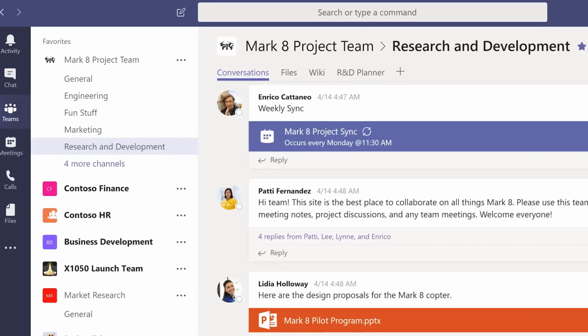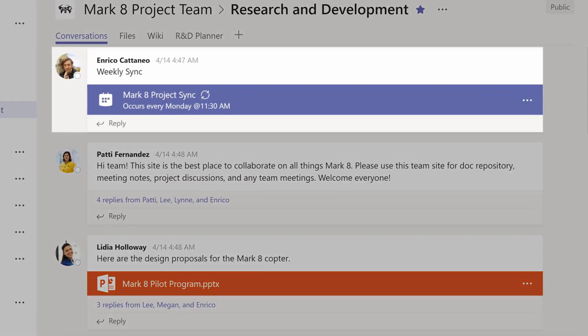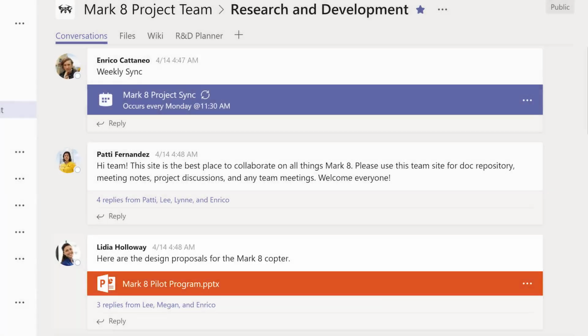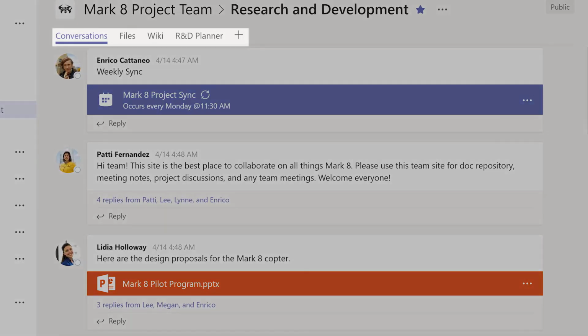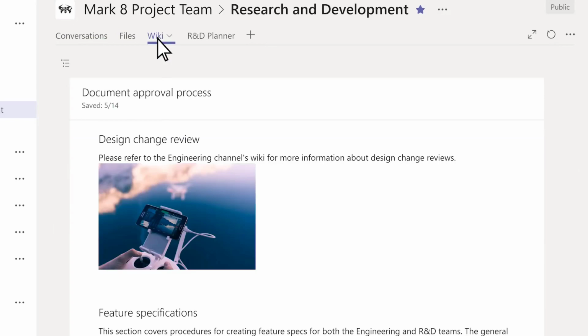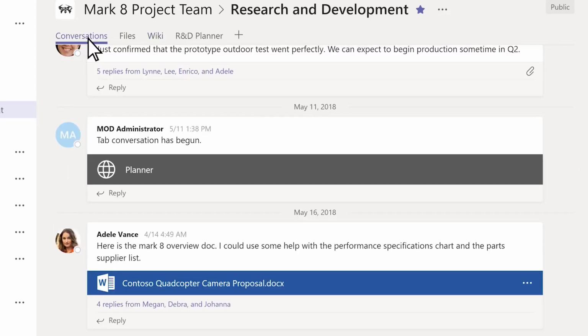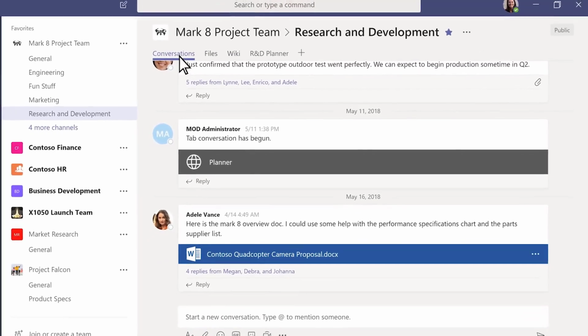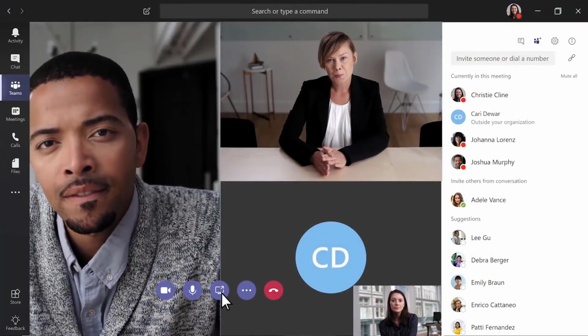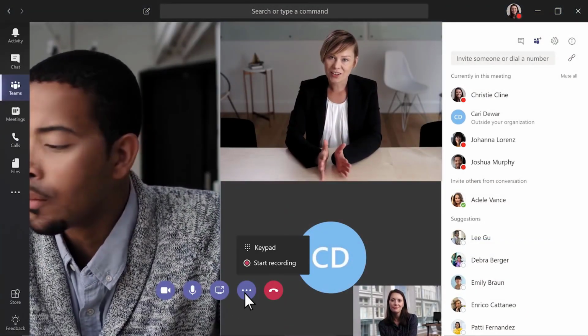Channels are where the real work gets done, where you hold meetings, have team conversations, and share files. At the top of each channel, you'll find tabs. They're like links to your favorite files, apps, and services. Want to have a quick, on-the-spot meeting with people in your channel? Select Meet Now. In a meeting, you can show content from your computer or record your meeting.